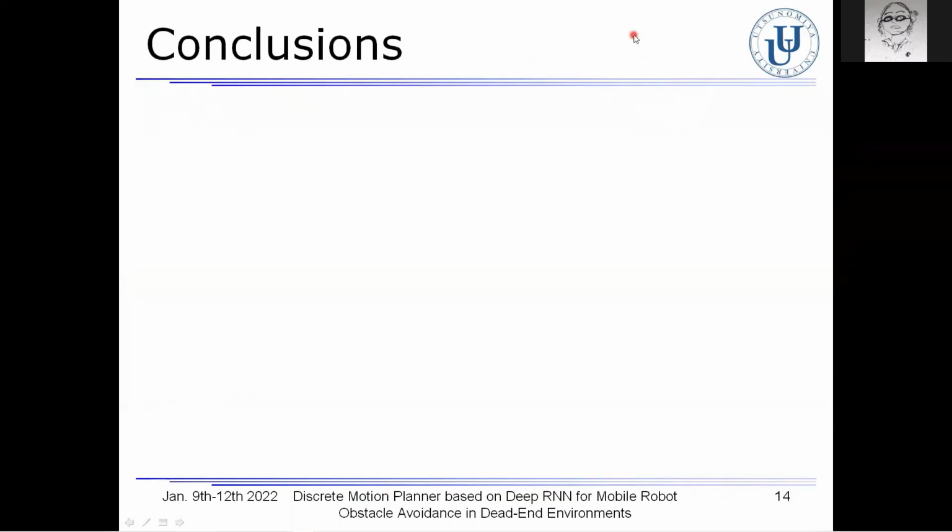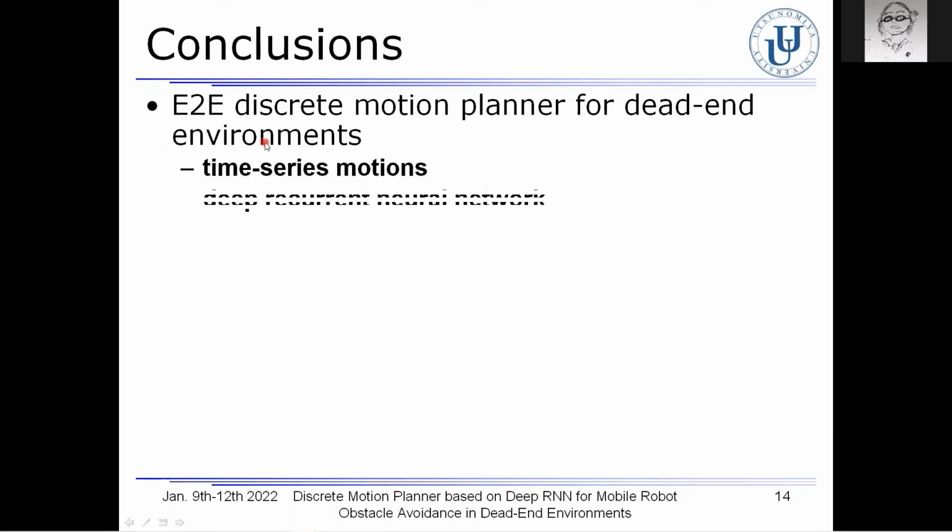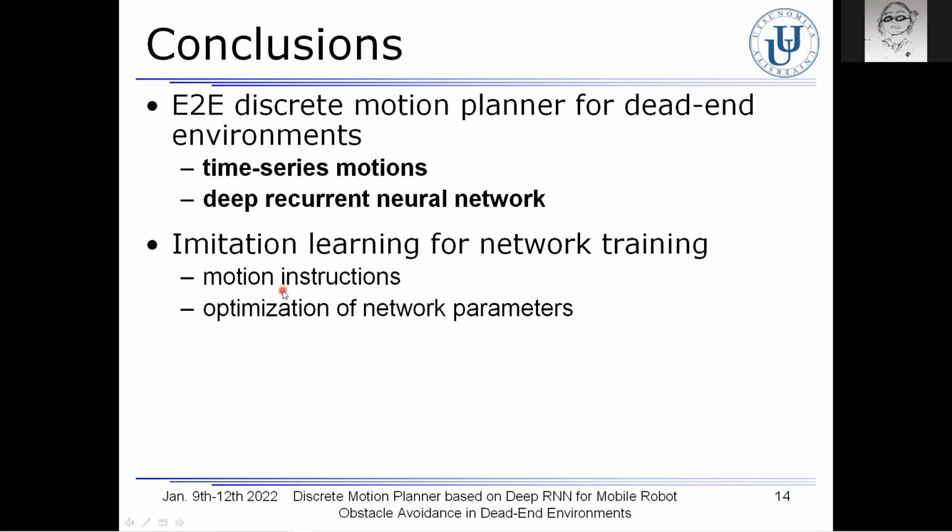Okay, in conclusion, we propose an E2E discrete motion planner in order for mobile robots to escape from dead ends. In the motion planner, a deep recurrent neural network was used in order to take into account the time series motions instructed by a supervisor for the dead end. Through imitation learning, the network parameters of the DRNN used in the motion planner were optimized so as to predict the instructed motion outputs for the sensor inputs.